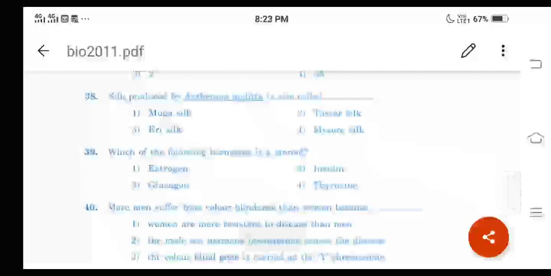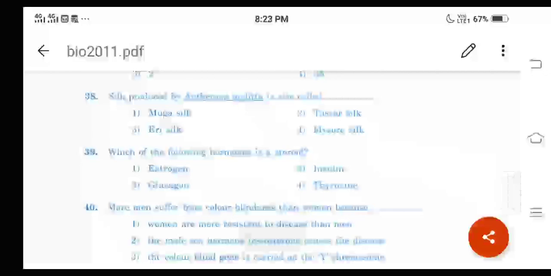And for question number 39, the steroid hormones, I will give you different examples. First one is the right answer, estrogen, right? I will tell you the steroid names, different steroid hormones. One is cortisol, then testosterone, estradiol, and progesterone. Okay, cortisol, testosterone, estradiol, and progesterone, right? And these are all the steroid hormones.